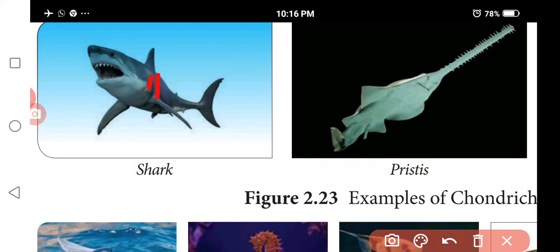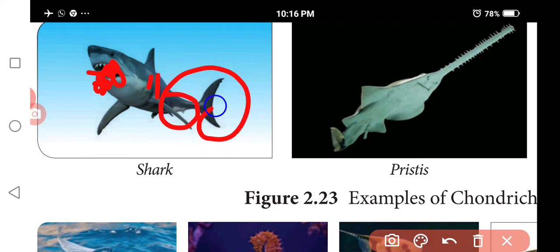The mouth is located ventrally and the teeth are modified placoid scales. For a shark, the teeth are placoid-like structures. Next, gills are present without operculum. Mesonephric kidneys are present. Two-chambered heart. Understand? Poikilothermic and viviparous. Sexes will be separate.